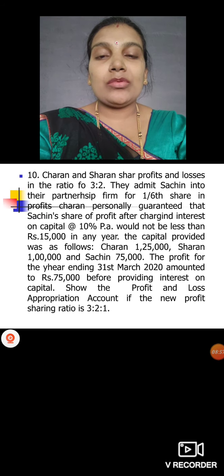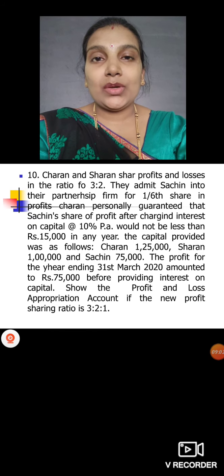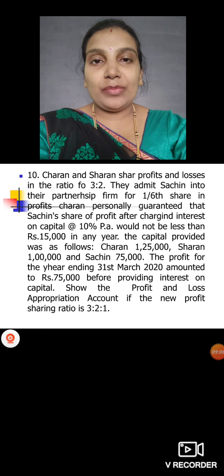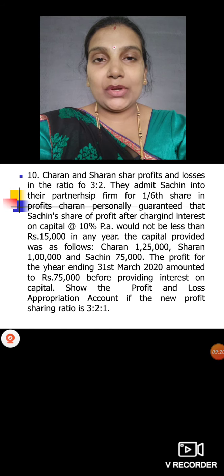This is the last problem of this second chapter, accounting for partnership, basic concepts. Next we'll start with the admission of a partner. Till then, if you have any doubt, get it clarified here. I hope you are clear. This 10th problem is exactly like the 9th one. First you have to calculate interest on capital, then distribute the remaining amount to the partners. Then the profit guarantee is borne only by Charan, the deficiency amount.